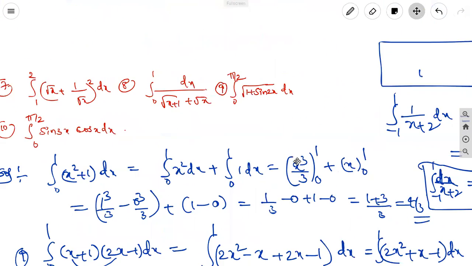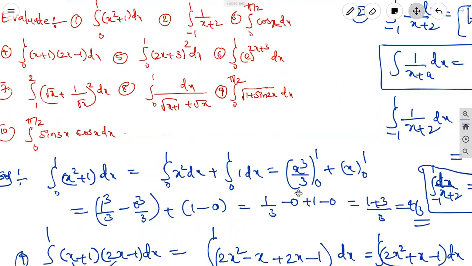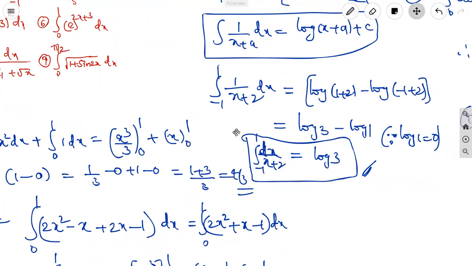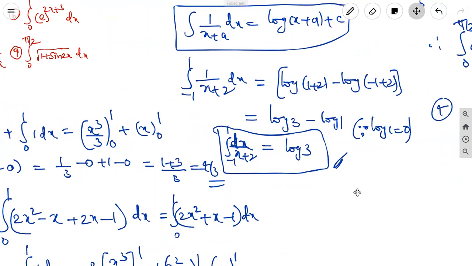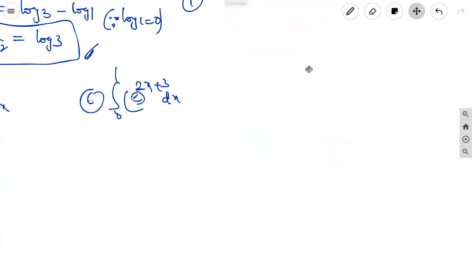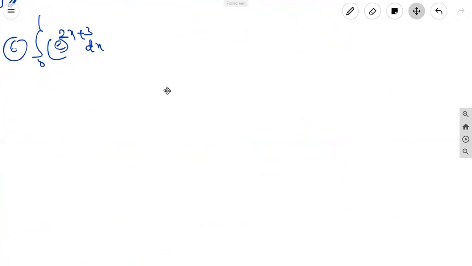Next, the sixth one: integral 0 to 1 e power 2x plus 3 dx. Here we can do this in two ways.